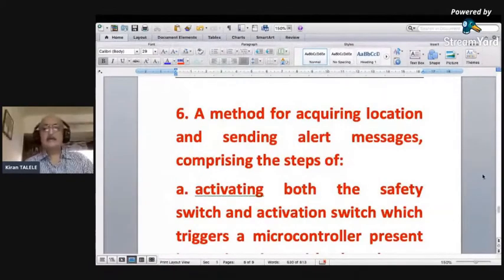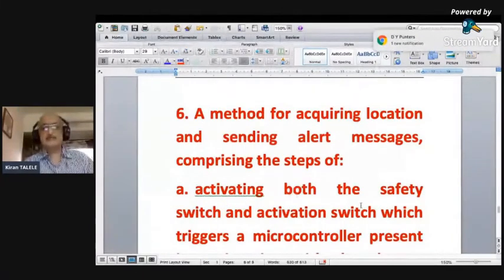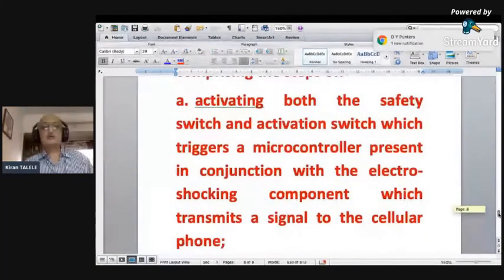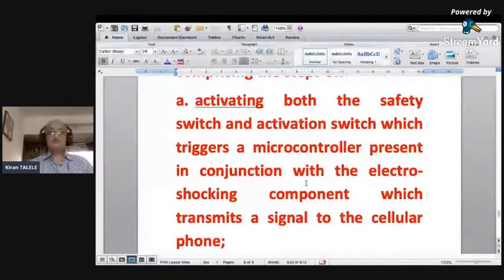So, a method for acquiring location and sending alert messages, comprising the steps of, this is written as a method for that purpose: activating both the safety switch and activation switch. So there has to be some methodology to activate it, which triggers the microcontroller present in conjunction. So once the switch is pressed, some connection will happen, some handshaking will happen, some transmission of data will happen, some interface will happen between the internal components. That is what is mentioned here.